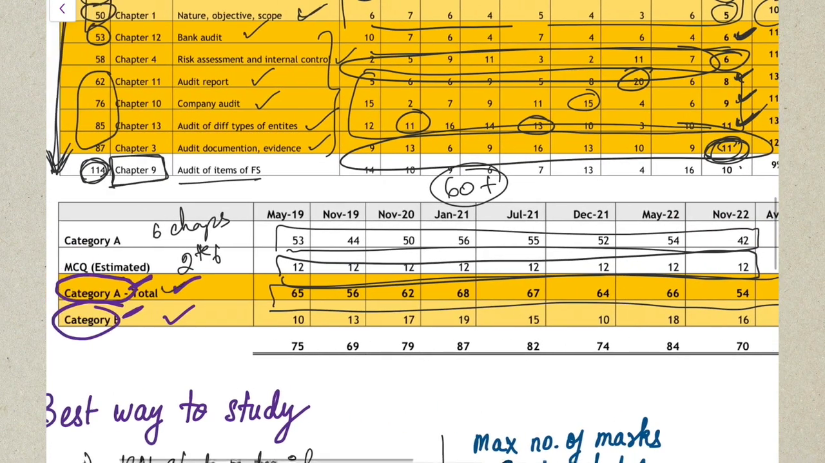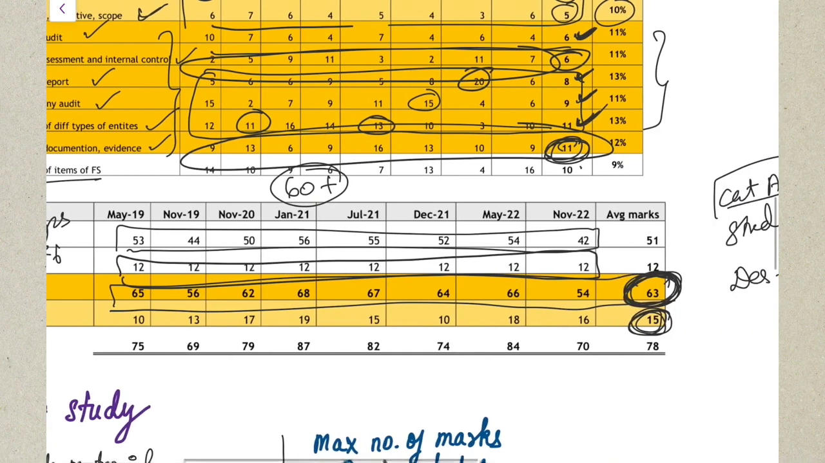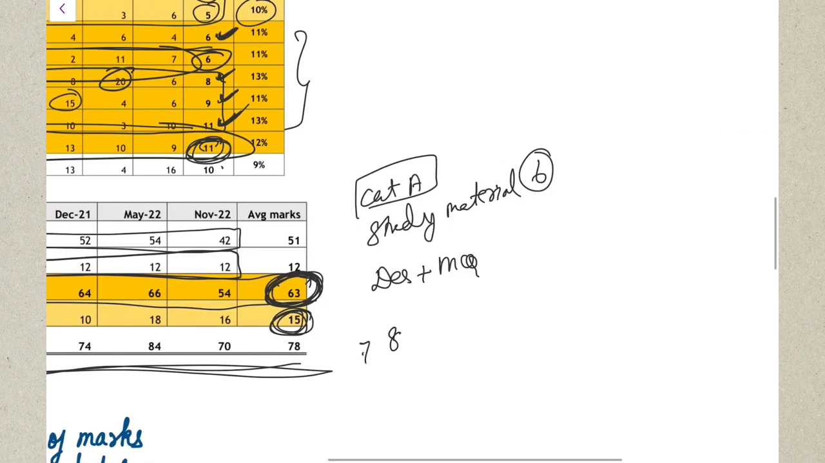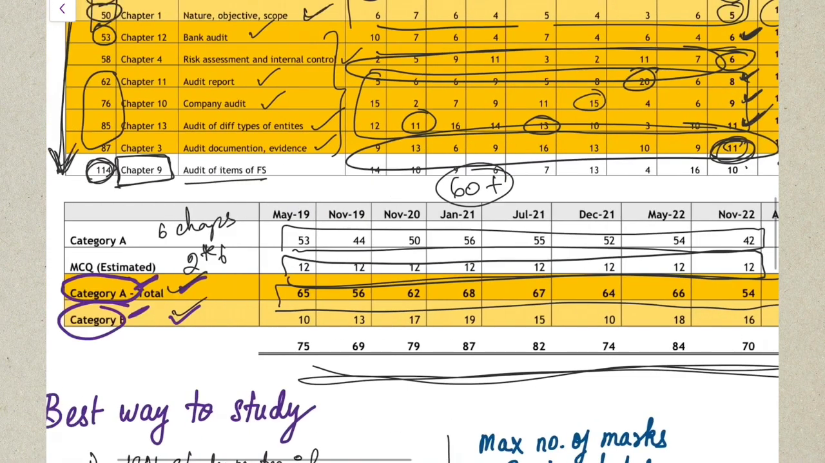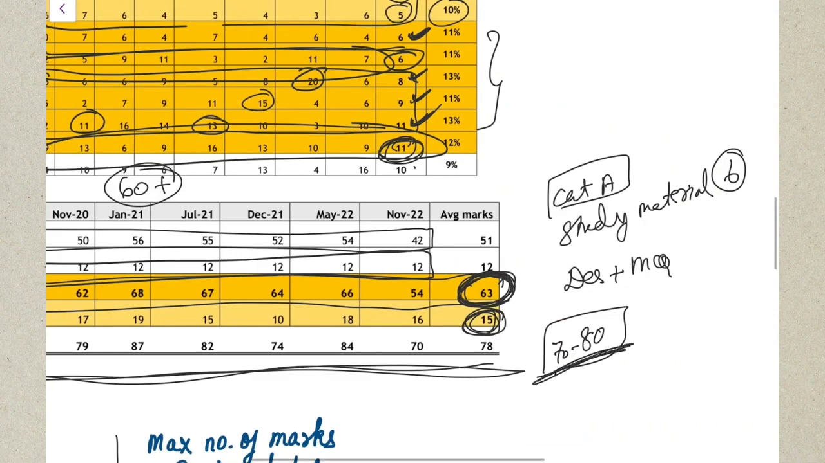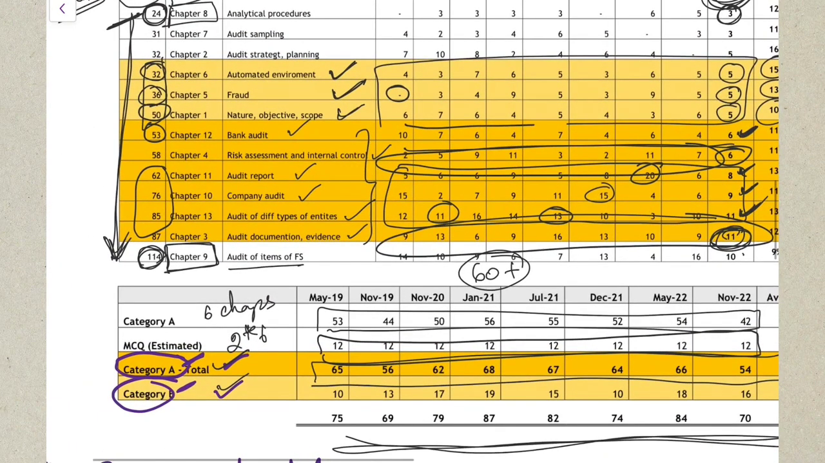If you read your category A and your category B very well, then you'll be able to easily score 70 plus. The marks will go from around 70 to 80 marks in your examination. And in category B, I have not included MCQs. Excluding MCQs, I'm telling 70 to 80 marks. If you include MCQs, it will be even higher.